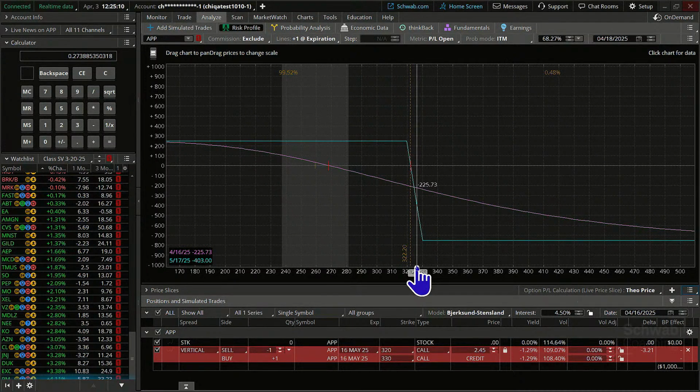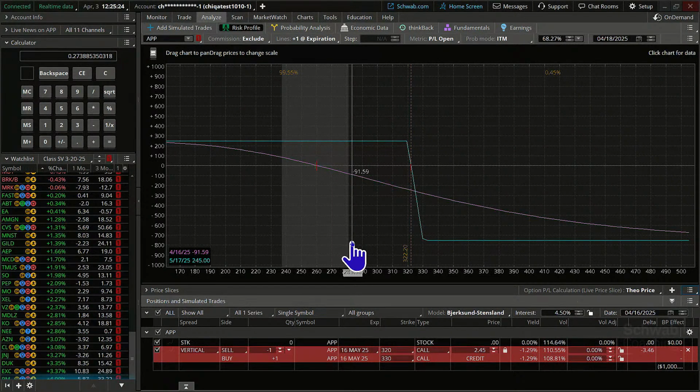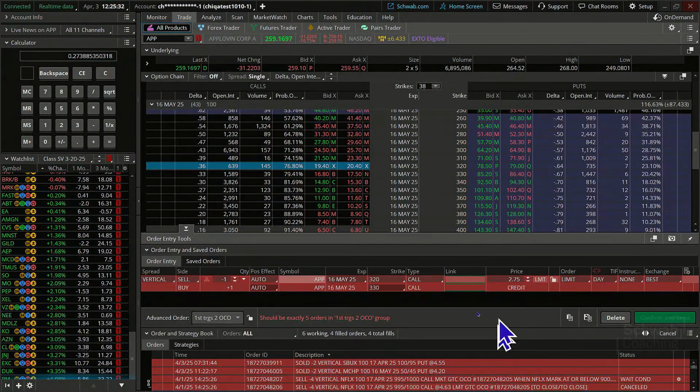This is saying 70. It's pretty close. It should be like 322.65. Okay, just a few pennies off. But it gives you a visual representation. And then when you're in a trade, you can go and check the progress of it. We'll do that in one of our follow-up trades here. All right, let's go back to the trade tab and let's get this trade underway.